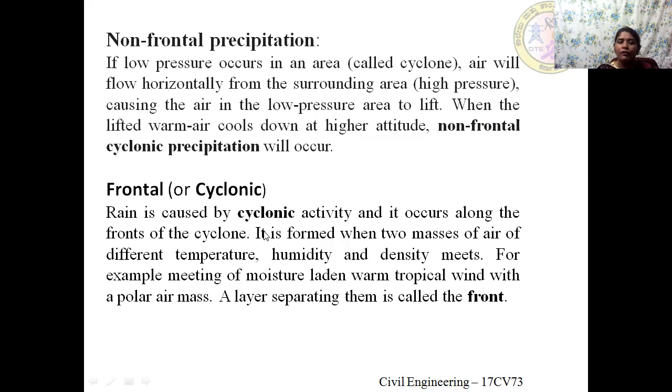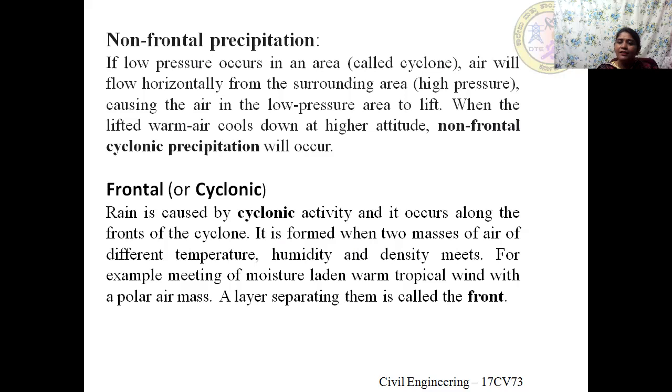Moving on to frontal cyclonic precipitation. Rain is caused by cyclonic activity and it occurs along the fronts of the cyclone. It is formed when two masses of air of different temperature, humidity, and density meet. This type of precipitation occurs when one air mass rises over another air mass, which means an air mass is lifted up, and the second air mass moves and overtakes it.